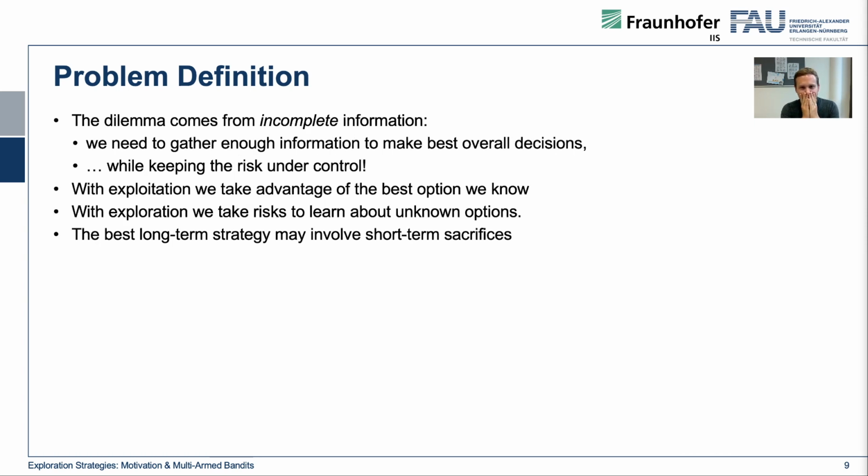Okay. And the question is now, what's the problem? What's the problem behind it? So actually, the dilemma that we are in comes from incomplete information. If you take a theoretic view on this, we simply do not have all the information we would need to solve everything. Which means that we need to gather enough information to make the best overall decisions while keeping the risk under control to not do something that's really catastrophic or worse.